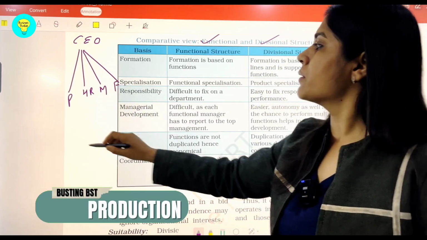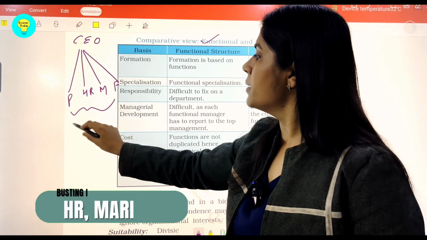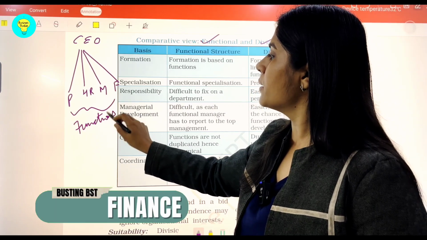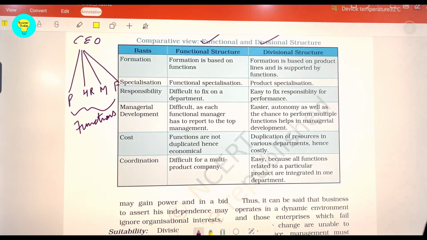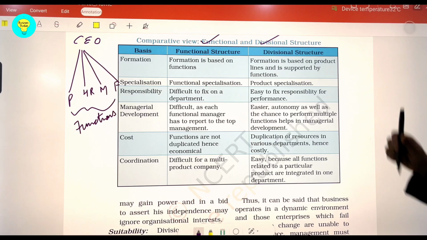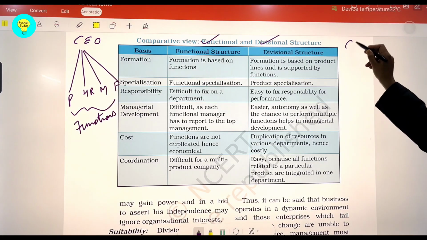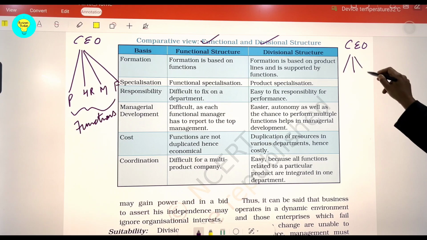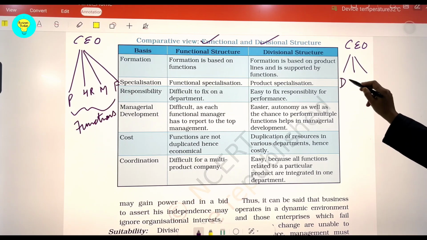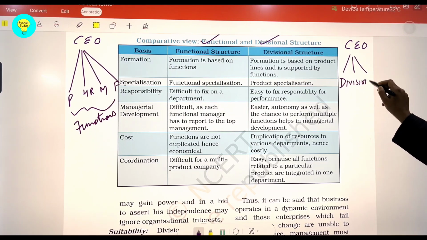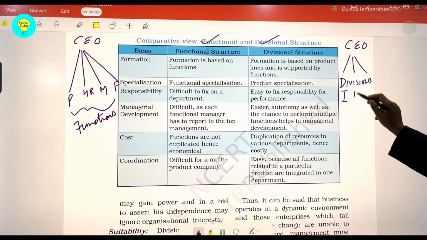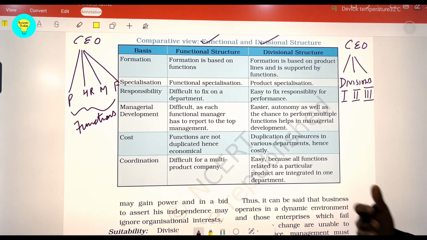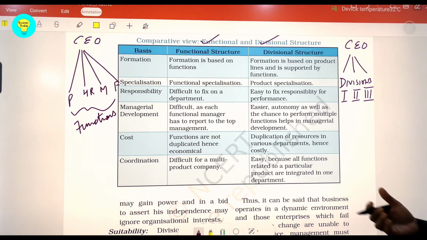So directly these functional heads come under the CEO. The various functions come right under the control of the main head of the organization. However, if we talk about the divisional structure, there is a CEO on the top. Below the CEO, there are various divisions of the organization, division 1, division 2, division 3, like maybe the organization is dealing in different lines of product, footwear, cosmetics, garments.